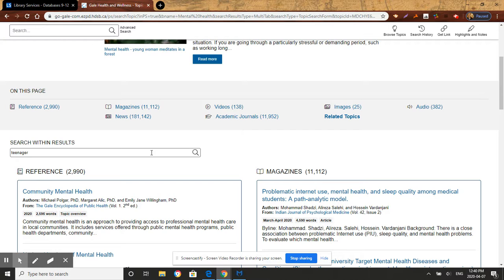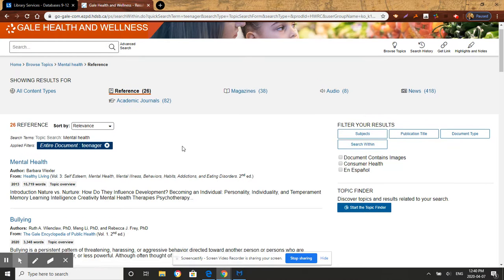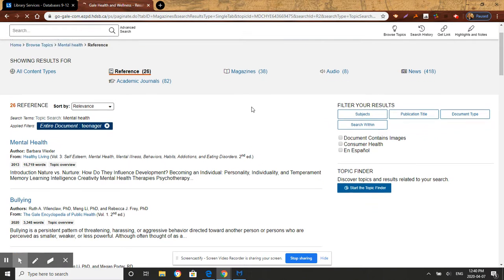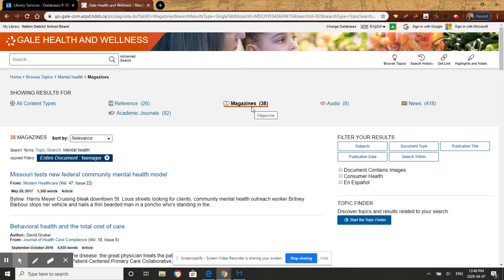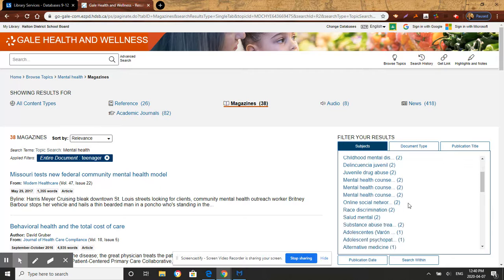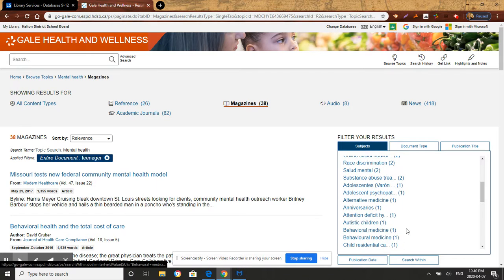And then you can click or press enter. There's 26 reference articles that make reference to teenagers, and 38 magazines. So not just teenagers, but teenagers and mental health, right? So when you search within the topic, you're narrowing the focus even more. There's 38 magazine articles about mental health and teenagers. They're listed. The subjects that are touched on are down here.